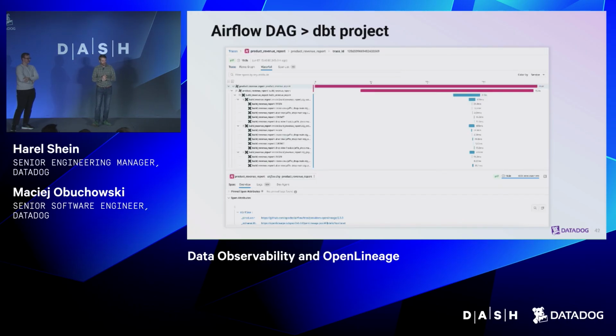We can go into a specific DAG. In this case, we have an Airflow DAG that is kicking off a dbt project. We can look at the timelines of execution and see when each task starts and ends. Within the dbt project, we can see how long the project took to run and each of the different steps. And if you look very closely at the bottom, you can see this is all based directly on OpenLineage events getting ingested into the product.